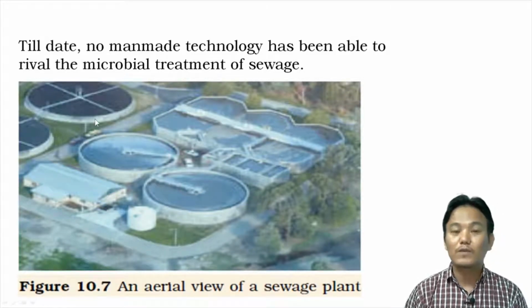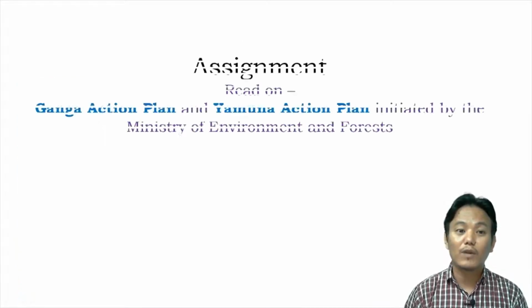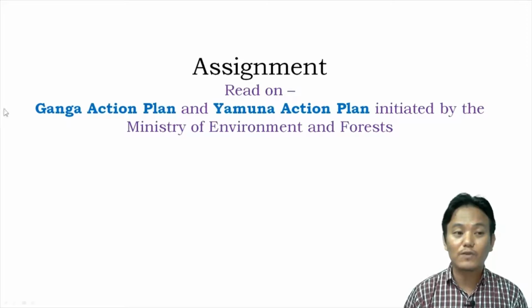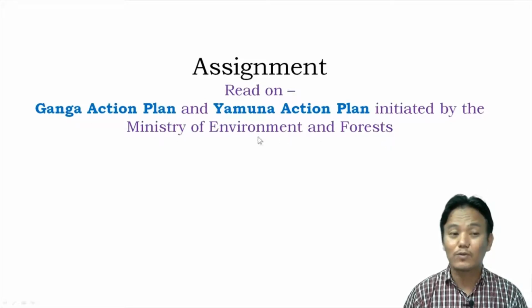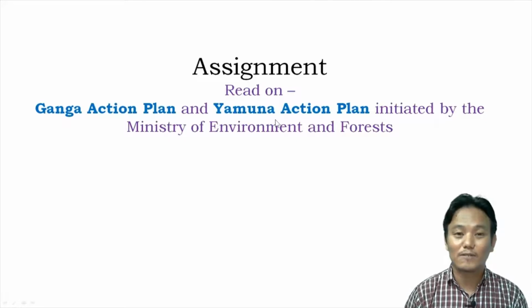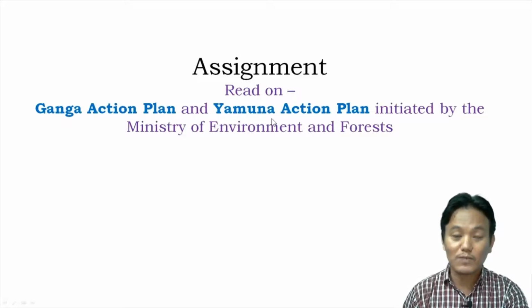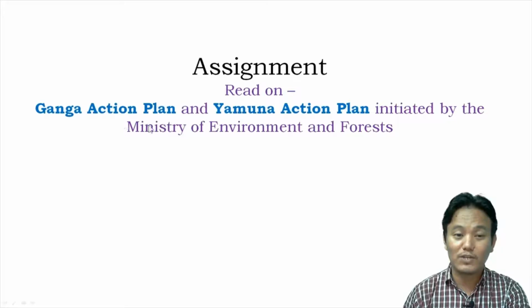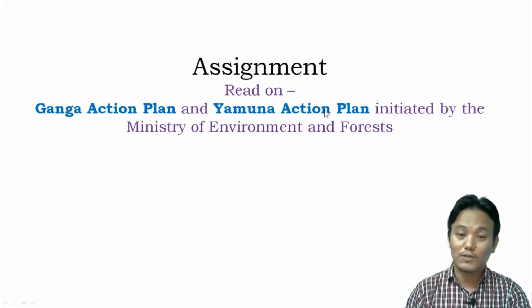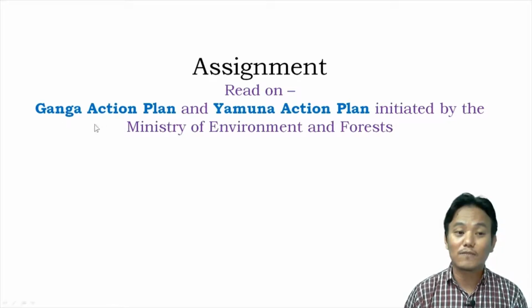With this, we are done with microbes in sewage treatment. Before we move on to microbes in production of biogas, you may want to look up some information regarding the Ganga Action Plan and Yamuna Action Plan. These two action plans were initiated by the Ministry of Environment and Forests in order to clean the Ganga and Yamuna rivers. Not much information is provided in your textbook apart from just mentioning their names. So it is advisable that you do a little bit of research and find some more information regarding these two action plans.